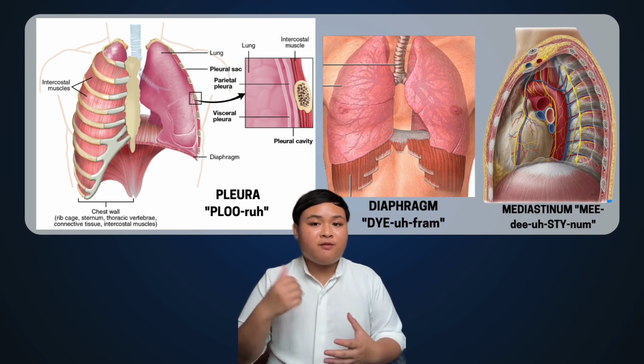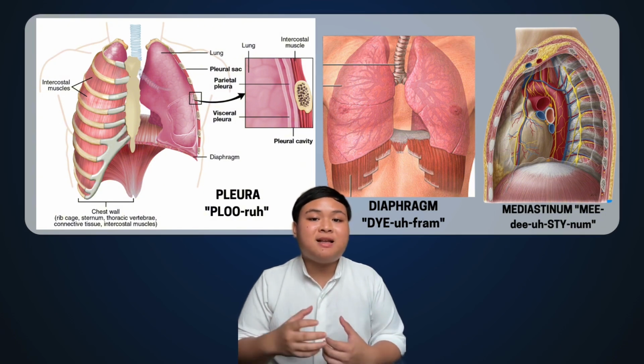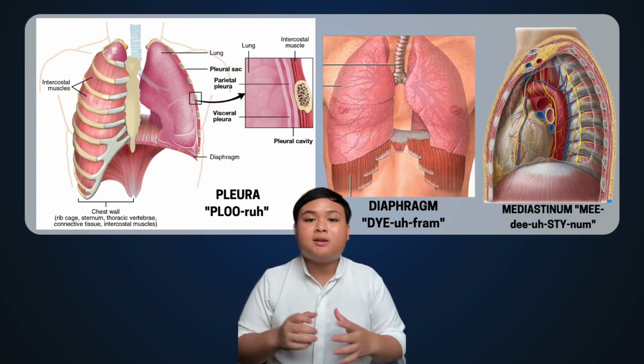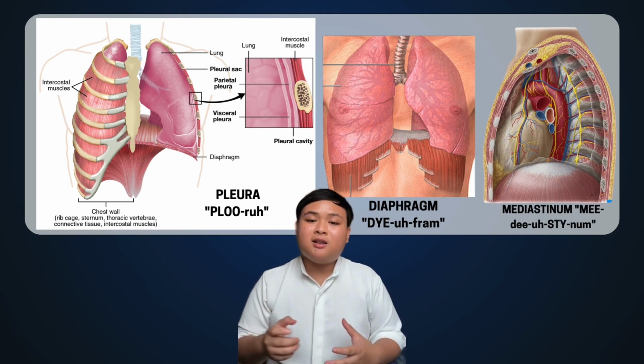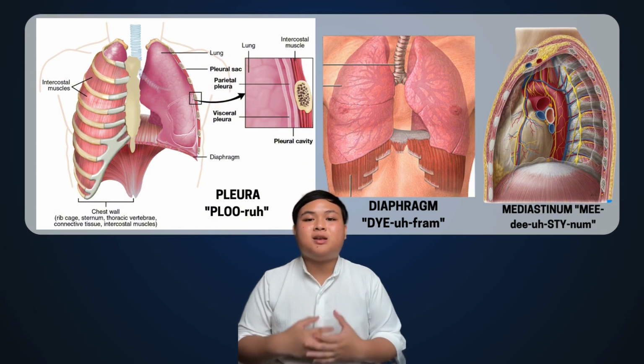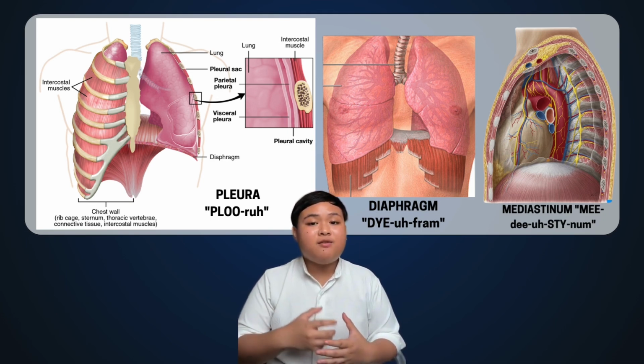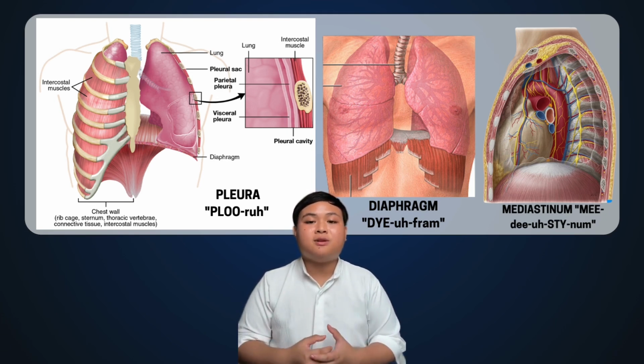The diaphragm, third, is a dome-shaped muscle at the bottom of the chest that separates the thoracic and the abdominal cavities. It plays a key role in breathing by contracting and flattening during inhalation to increase the lung space, and relaxing during exhalation to push air out of the lungs. This whole system works together to ensure efficient respiratory and cardiovascular function.